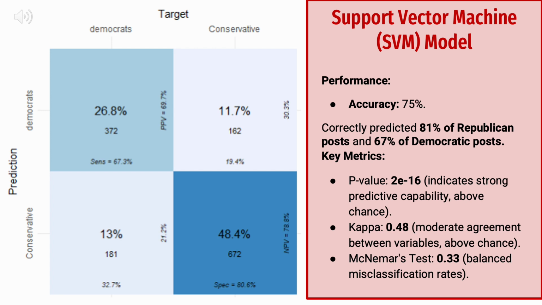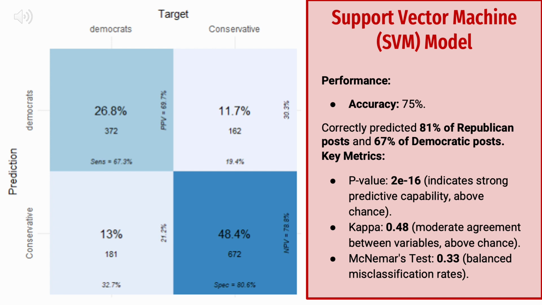Overall, my model performed decently. There's definitely room for improvement, possibly through feature engineering techniques like PCA, a larger dataset, and advanced hyperparameter tuning. That said, my model achieved an accuracy of 75%. To check that my model picked up on useful features and used them appropriately, I looked at the p-value, kappa score, and McNemar's test. The p-value was 2e-16, which shows that my model successfully picked up on features that led to accurate predictions and was not led by random chance.